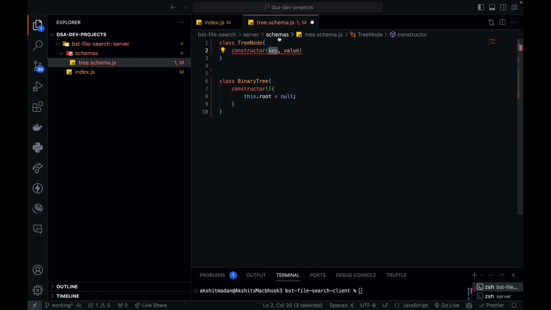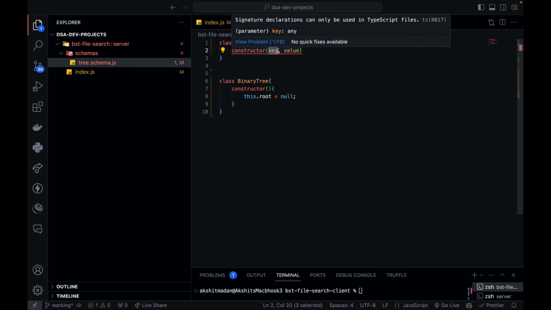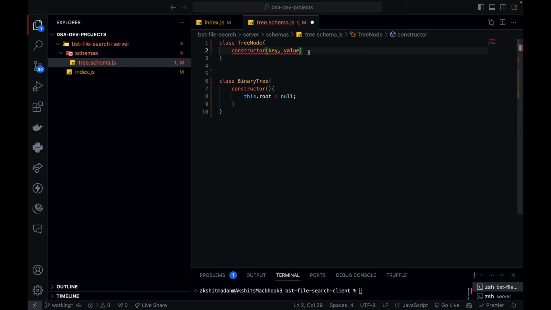I'll also tell you how to prevent the cases where two files have the same name but are two different files. For that, you can use UUIDs to replace the names with a unique ID for every file. But let's not get into that for now. Let's keep it simple. So key will be storing the file name, and value will be storing some of the metadata of that file, like file size, the file path, and the file name again. So it is holding the file metadata.